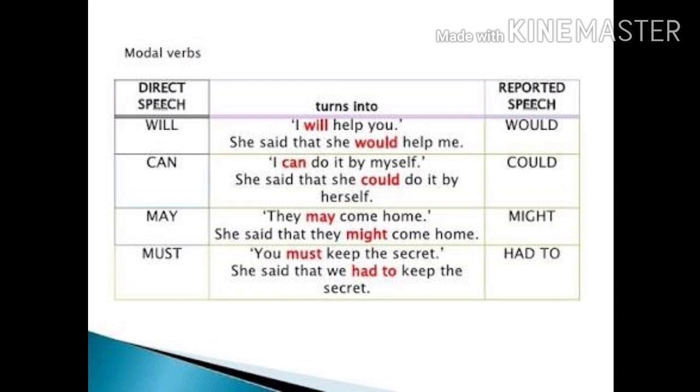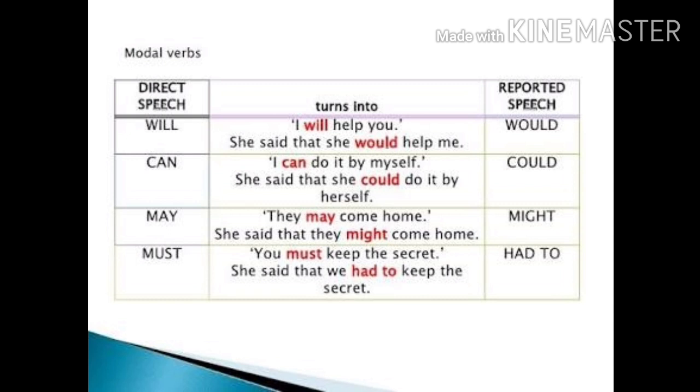This is reported speech. In the same way, children, shall changes into should. Remember, children, even in direct speech, if it is already would, could, might, had to, or should, you need not change them.